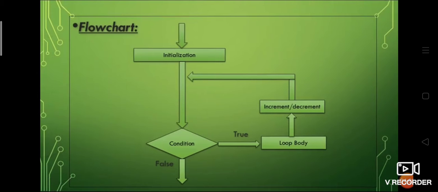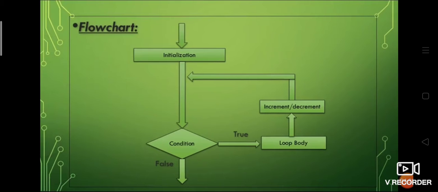After the initialization, you have the condition. You are going to evaluate the given condition, and the condition could be either true or false. If the condition is true, then the control enters the loop body. If the condition is false, of course, it is going to terminate. We shall discuss that later. Now, if the condition is true, the control enters the loop body.